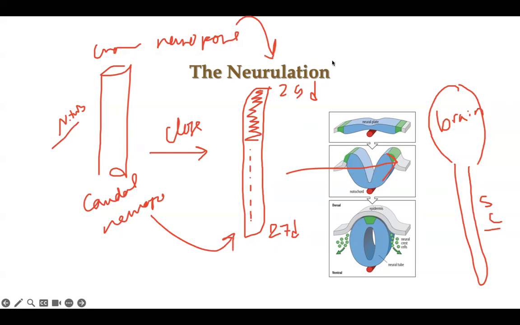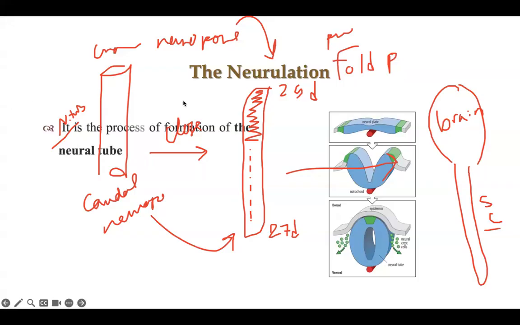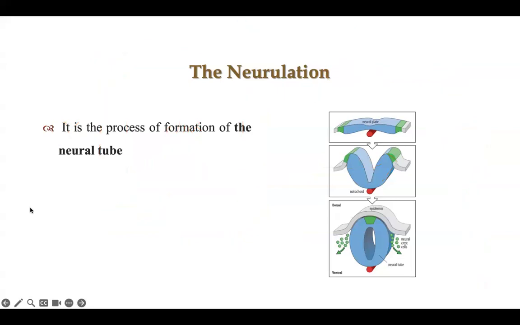It is important for the pregnant woman to take what is called folic acid in the early weeks of pregnancy. Folic acid is very important for the development of the CNS. Okay, what happens if the cranial neuropore does not close? Failure of closure of the cranial. And what happens if the caudal does not close?